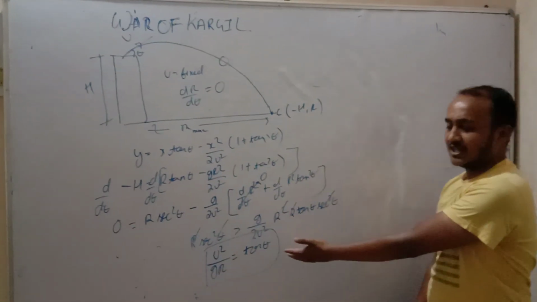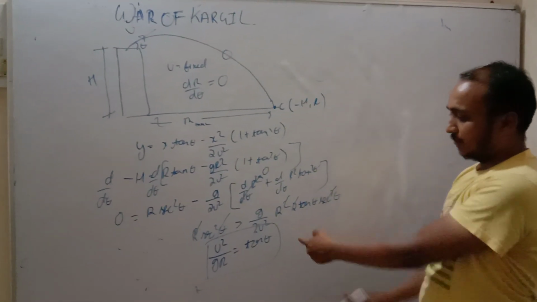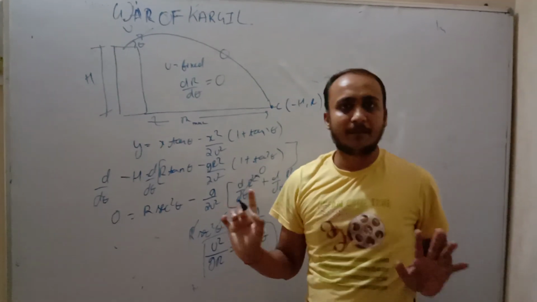Friends, this is the angle. If we throw the projectile with this angle, the range will be maximum.